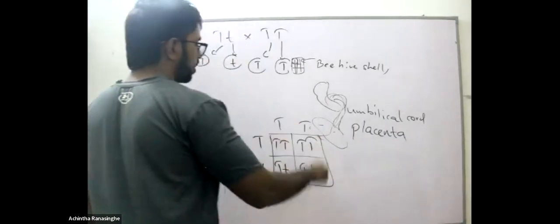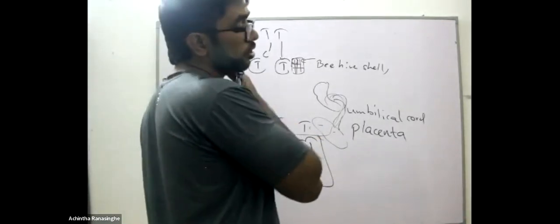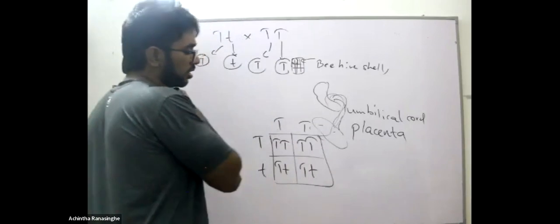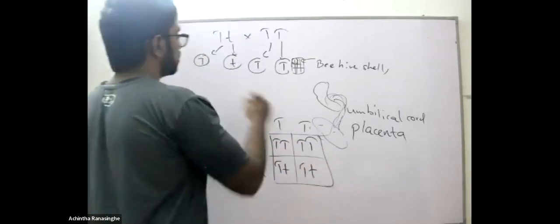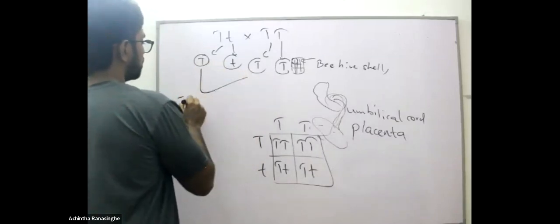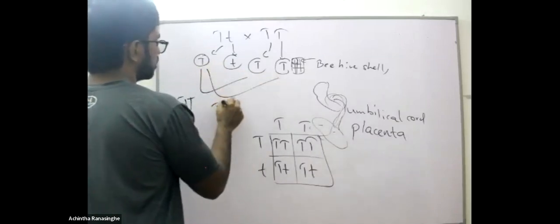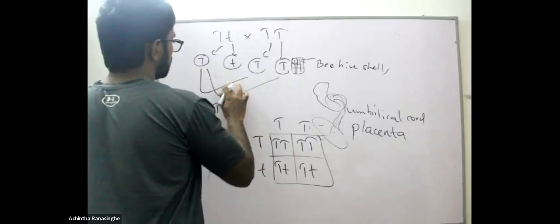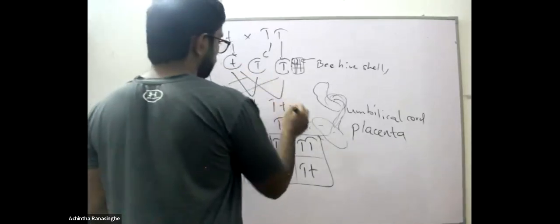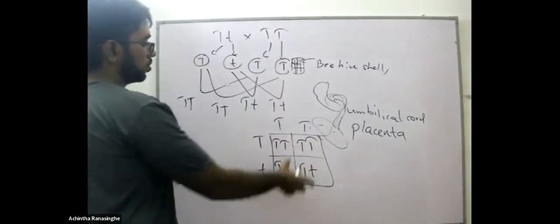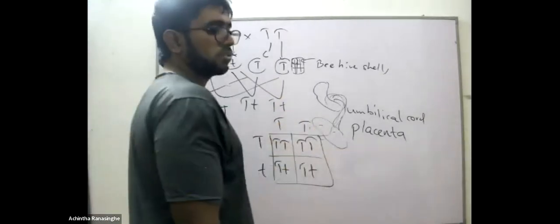So you get 4 boxes, and we can determine the genotypes correctly. The method was introduced by Punnett.